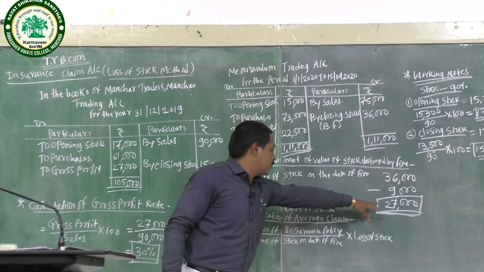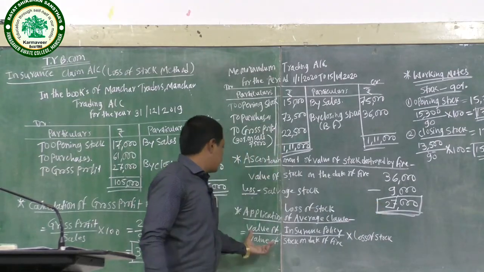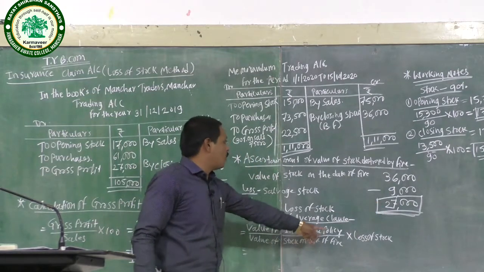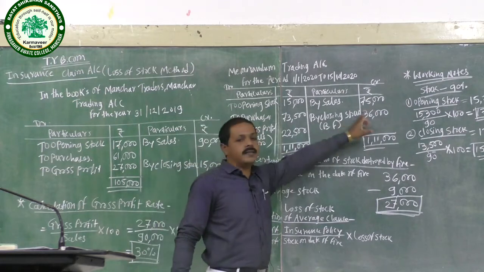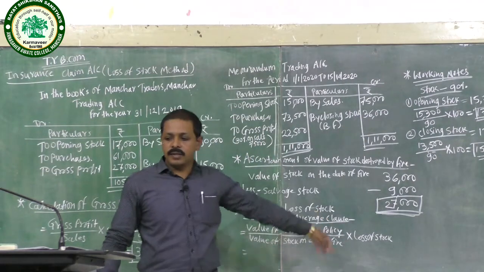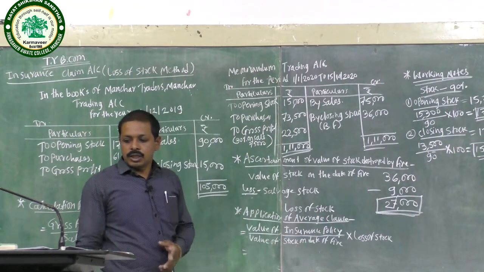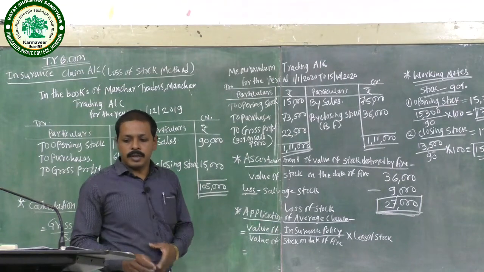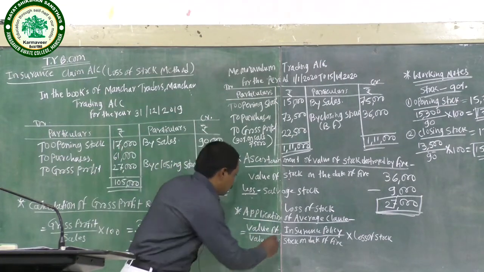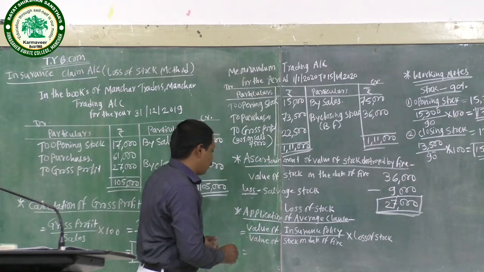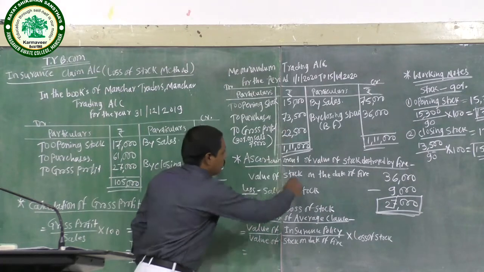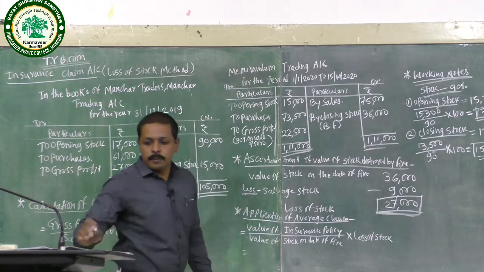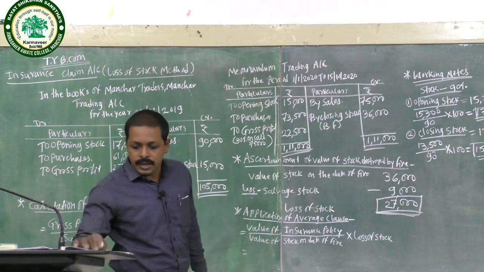Loss of stock is 27,000 and value of stock on date of fire is 36,000.